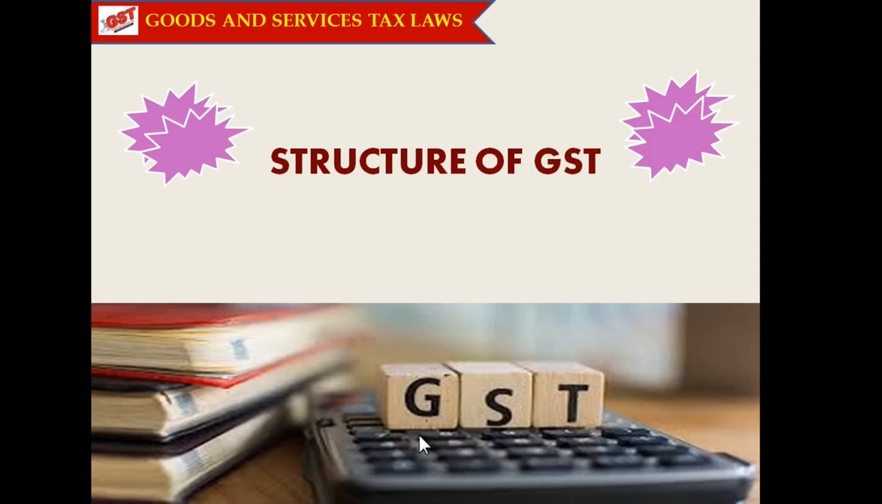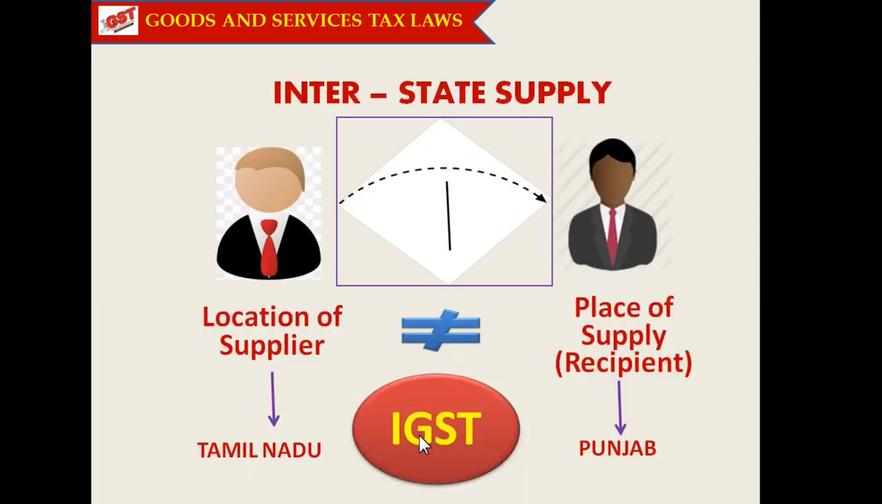Under the structure of GST, what type of GST is being levied based on the incidence of taxes? That's the main idea of the structure of GST under the GST regime. The first one is the interstate supply. When the supply is taking place between one state and another state, it is called interstate supply.